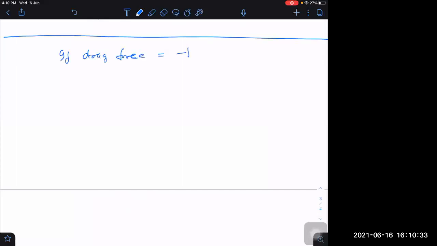One question I'm leaving for you. You have to do it yourself. If it is given that the drag force equals minus kv square, find the maximum height reached and find the time of flight.